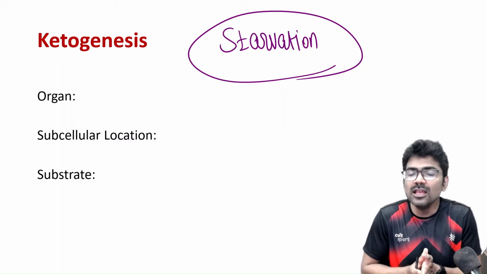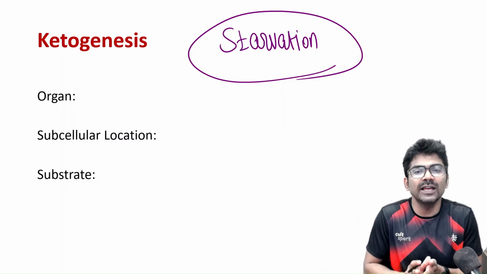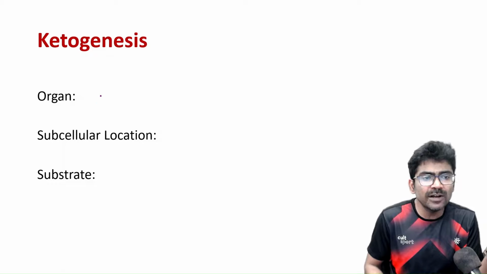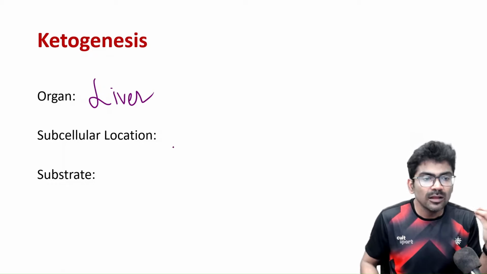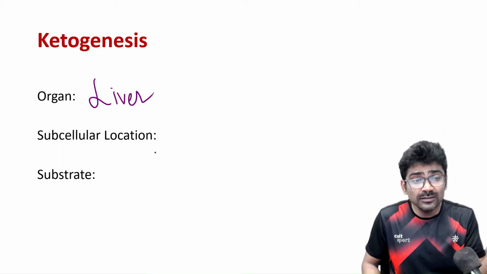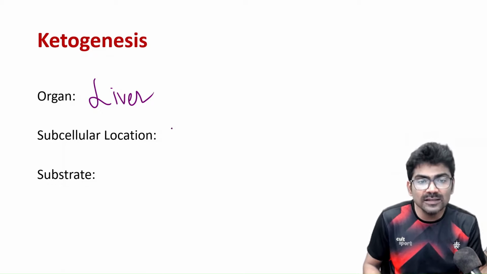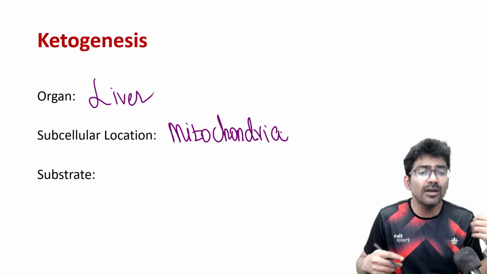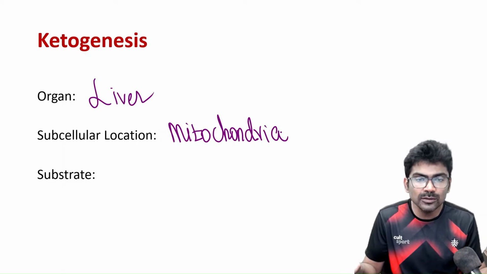Ketone bodies are nothing but partially oxidized fatty acids. So which organ is going to do this function? That is your liver. Where in liver? Which part of the hepatocytes? That is mitochondria. So mitochondria is the place where beta oxidation of fatty acids happen.